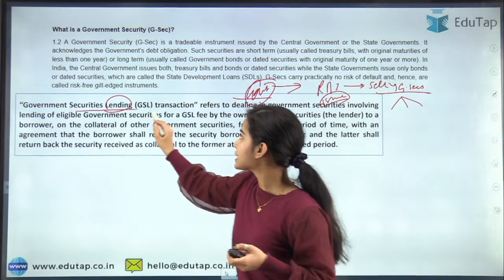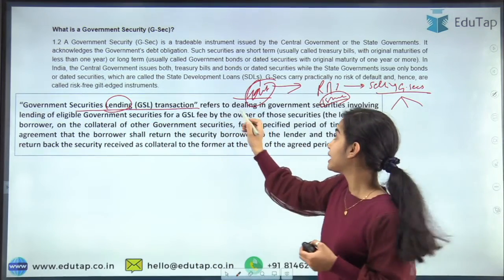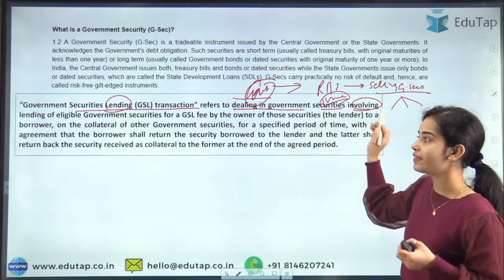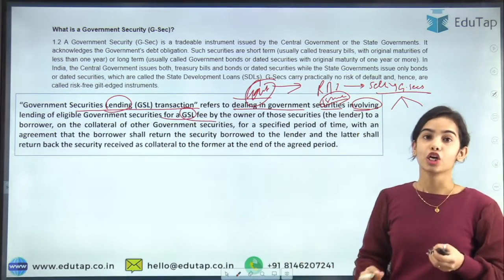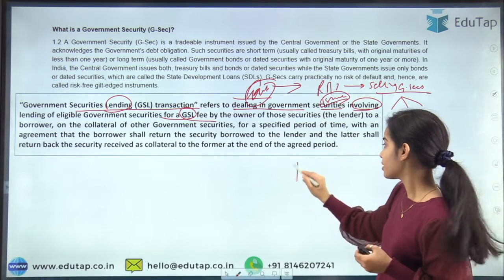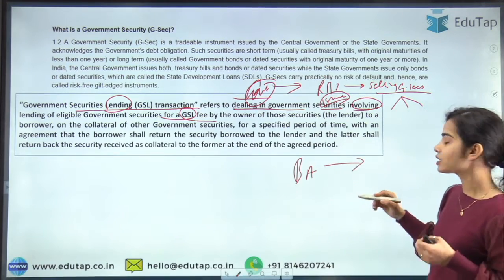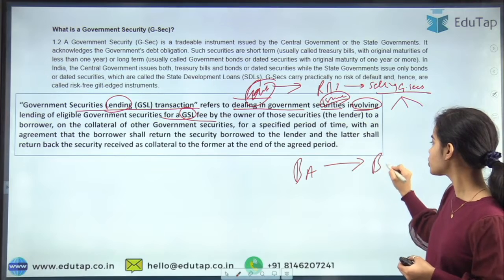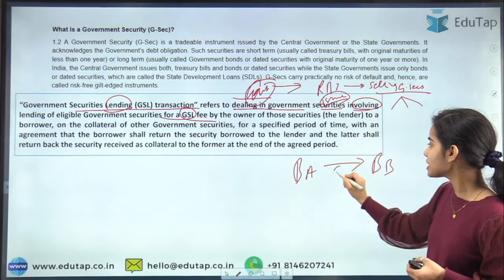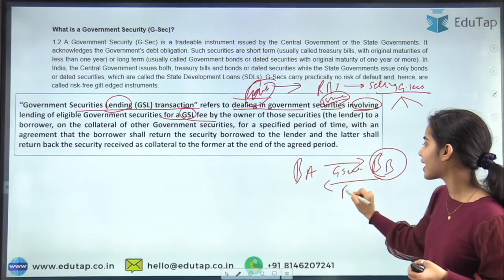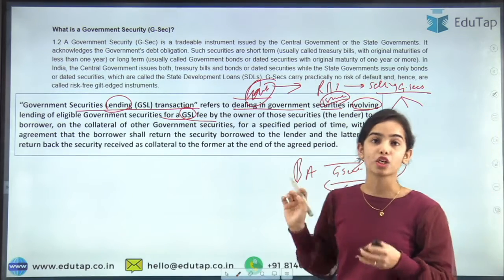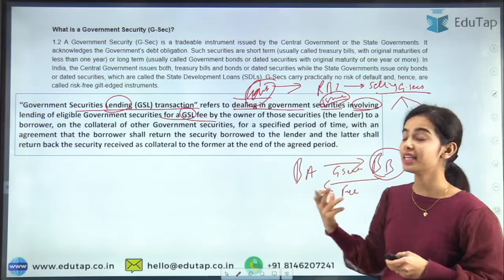The government securities lending transaction means to deal in government securities involving lending of eligible government securities for a GSec fee. So let's say bank A will be lending the government securities to bank B, and the government securities will be provided to bank B. Now bank B will be providing a fee to bank A. So I hope you understand that there will be a fee involved.